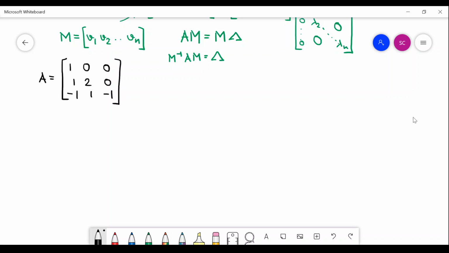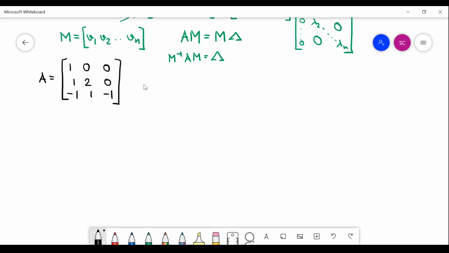Can you tell which are the eigenvalues? So this is not a class, I have to give the answer. So the eigenvalues are there in the diagonal. Why? Because this is a triangular matrix. So this is one way you can identify the eigenvalues straight away from a given matrix. If the matrix is given as a triangular matrix, then the eigenvalues are sitting on the diagonal. So the eigenvalues are 1, 2 and -1.